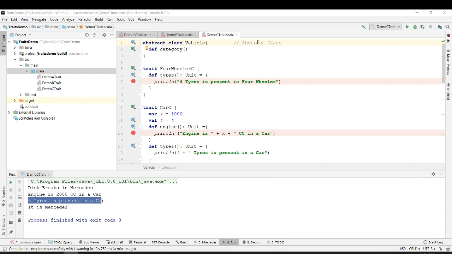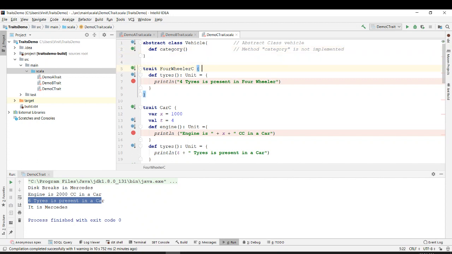So in this example, we are also extending one class, which is an abstract class, and the name of that is vehicle. So I'm saying that there is an abstract class vehicle, and then I say method category is not implemented.